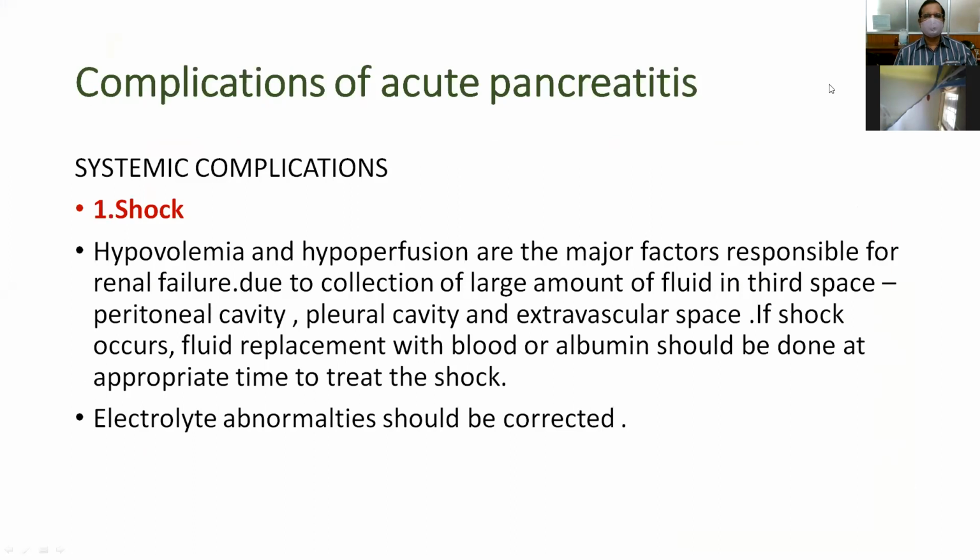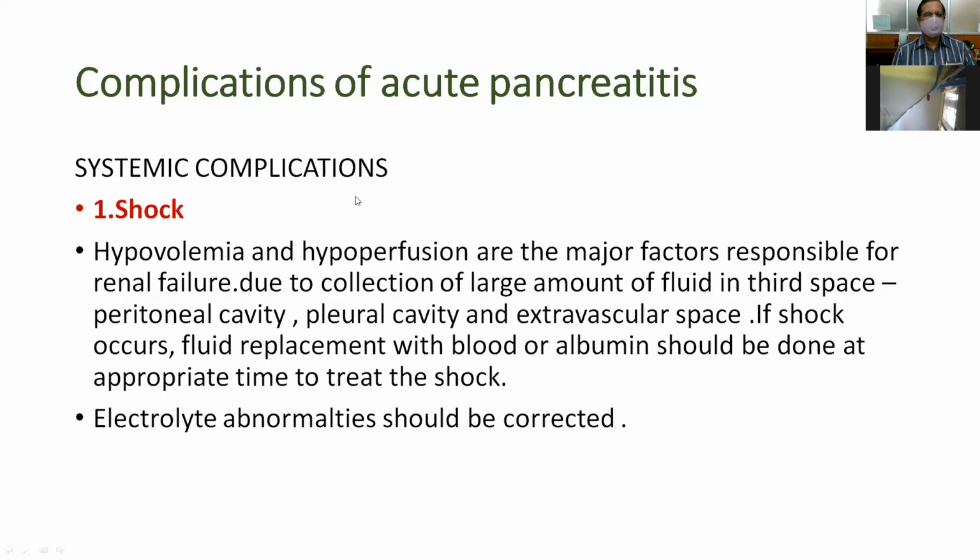And complications of acute pancreatitis. This is a very, very important foremost question for you. Sometimes they may ask, what are the various complications of acute pancreatitis? Describe in detail about the clinical features and management of pancreatic pseudocyst. So this is also a very, very important topic for you.